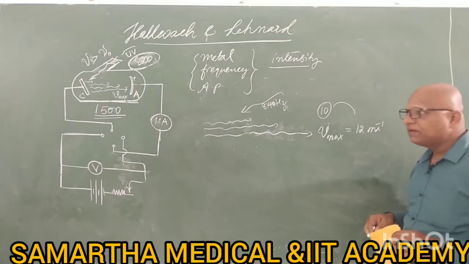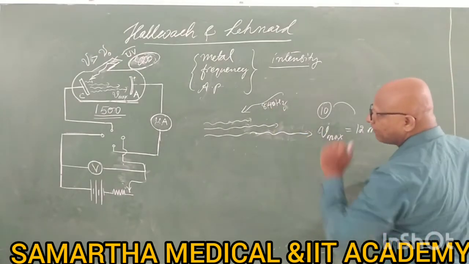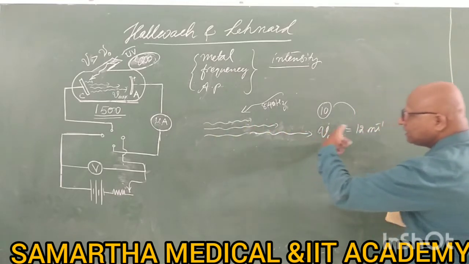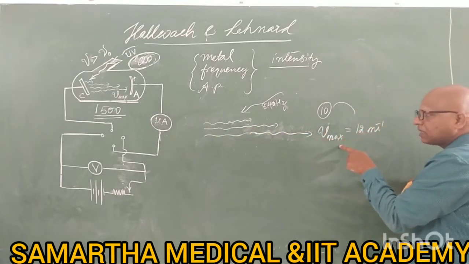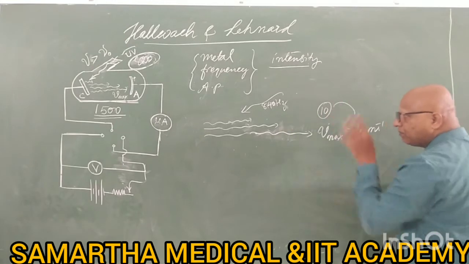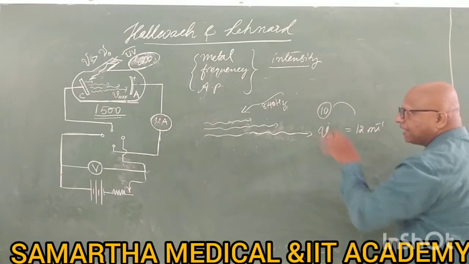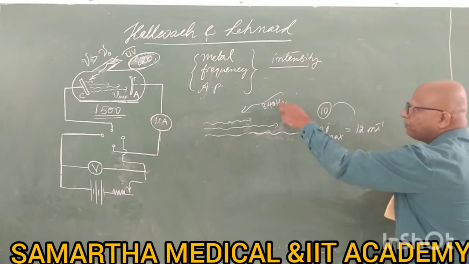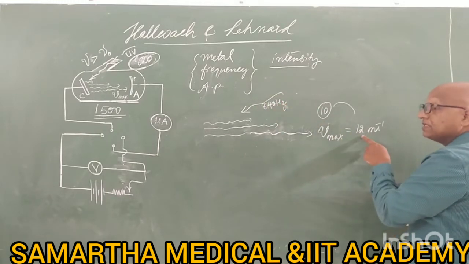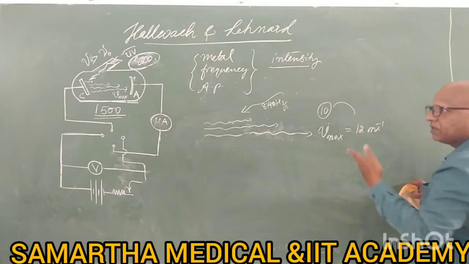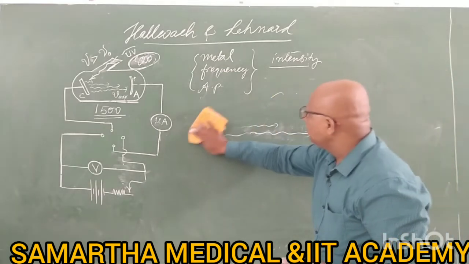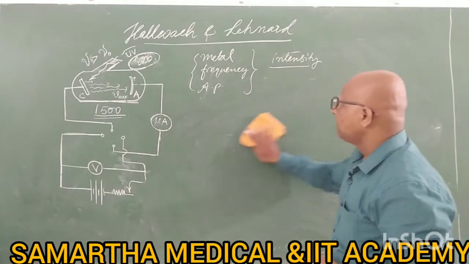See what is happening? By increasing the frequency, you are increasing the kinetic energy of the electrons released. Now you make it 860, it becomes 14. Now you make it 880, it becomes 16. Like that it goes on. So we tried with different frequencies.